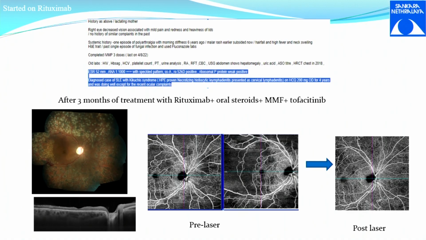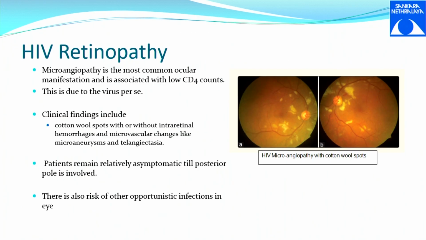So as I told, this is an aggressive form of disease. So it was treated with rituximab, which is a biologic, along with oral steroid and MMF, and later on tofacitinib was also added. So it was a combination of biologic, oral steroid and an immunosuppressive therapy. Okay, before rituximab was invented, these patients were managed with IV cyclophosphamide. So this is one example of an autoimmune disease, which is a very common question, which is SLE retinopathy.